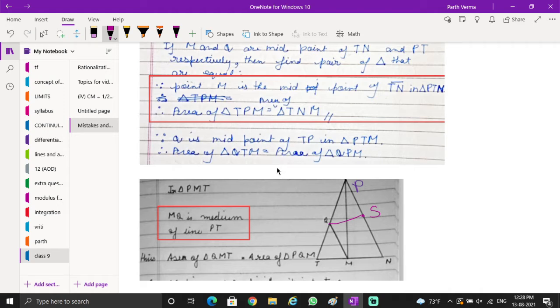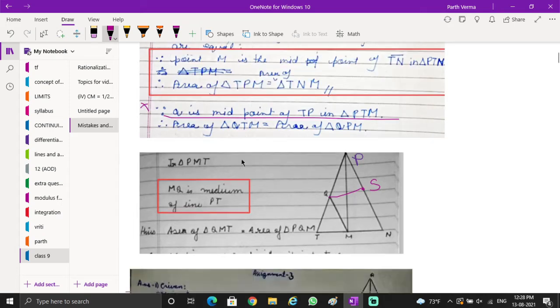So this is a little unclear. Do write down MQ is the median of triangle PTM instead of Q is the midpoint, because Q being a midpoint just gives an idea about equal base. It does not tell us anything about the same height. So writing this is insufficient.